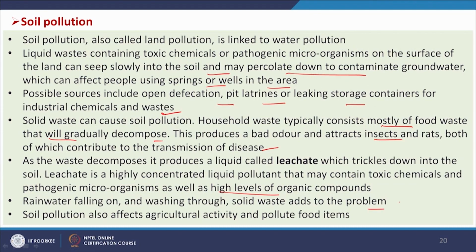So, when rain takes place on solid waste, leaching also takes place and it gets entry into the soil as well as the water, and soil pollution can affect agricultural activity and pollute the foods. So, nowadays reports are available that arsenic is present in rice also, okay. Heavy metals are available in vegetables. So, those foods also are being contaminated and soil contamination is one of the reasons for that.